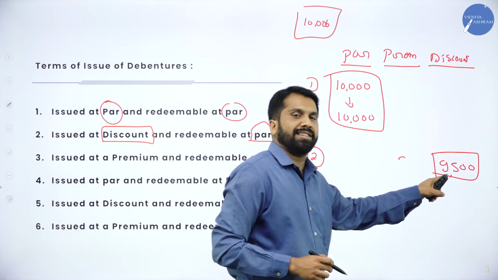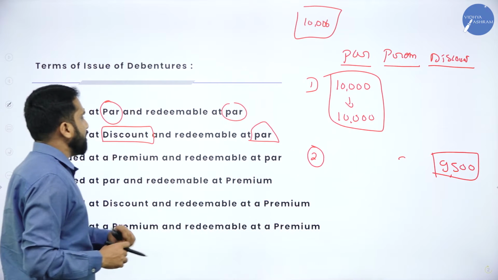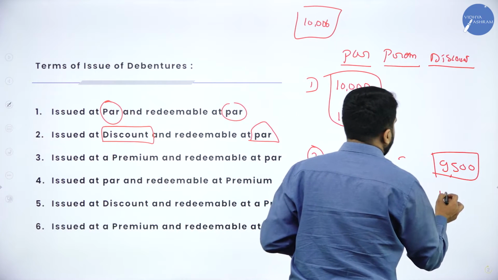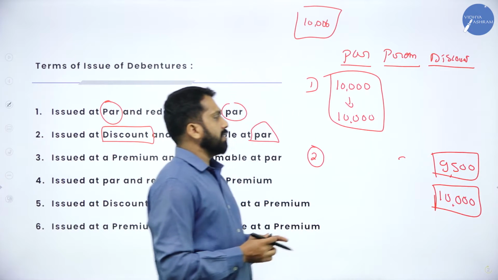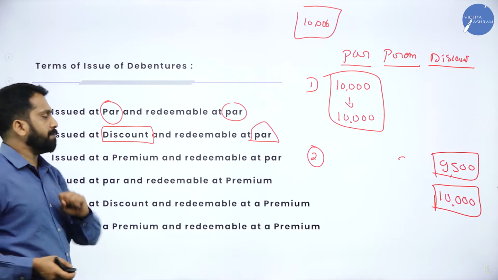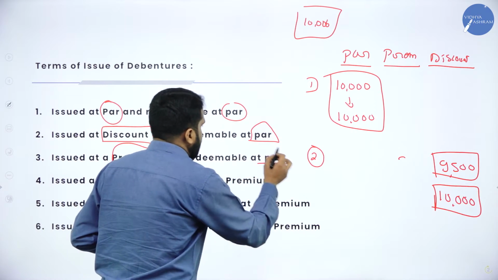So what price was it issued at? What price did you collect? 9,500. But redeemable at par. While giving back, you should give 10,000. This is called issued at discount, redeemable at par. Now, issued at premium, redeemable at par.